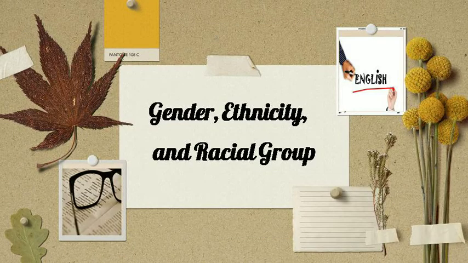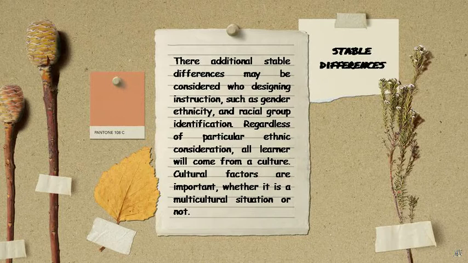Next, gender, ethnicity, and racial group. There are additional stable differences that may be considered when designing instruction, such as gender, ethnicity, and racial group identifications. Regardless of particular ethnic considerations, all learners will come from a culture. Cultural factors are important, whether it is a multicultural situation or not.